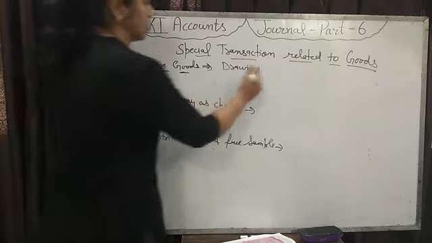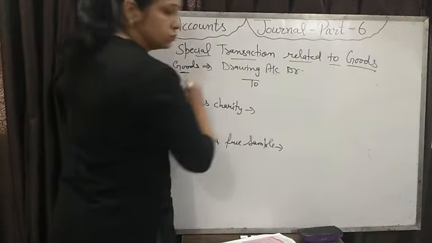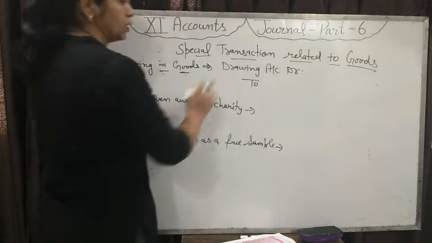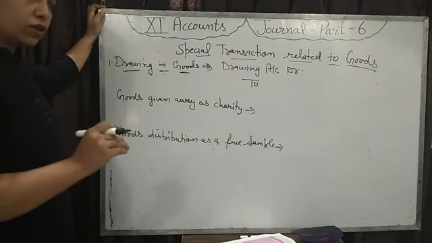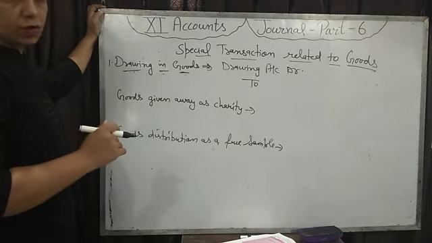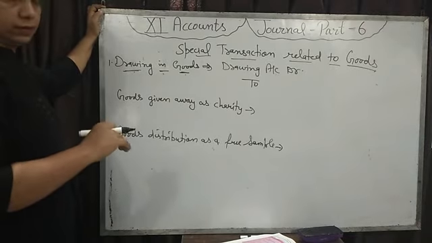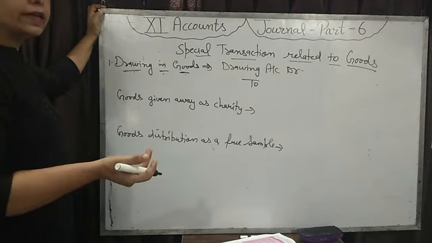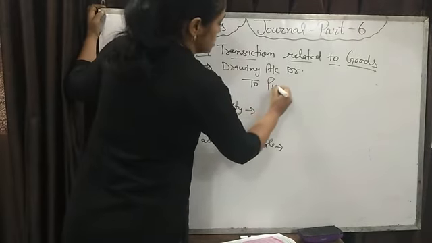And drawing account is always debit. Drawing account debit to which account will be credit? Cash is not going from the business. What is going from the business? Goods are going from the business that we have put in purchases account earlier. Now we will decrease the purchases by crediting the purchases account.